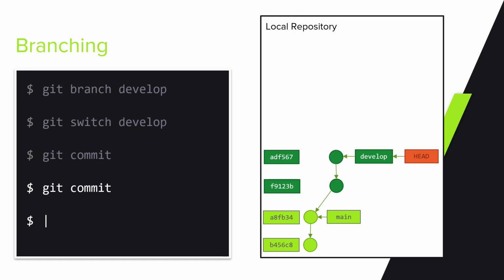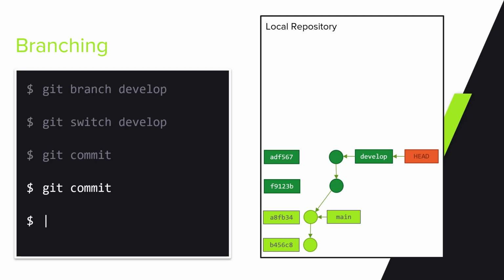Our history at this point is still linear. There is a straight path with no ramifications that we can follow from the tip of the develop branch to the tip of the main branch. You might be asking yourselves now, what is he talking about? Branches develop and main are clearly on the same branch. Fair enough. Right now, it looks like both labels are on the same branch. But this is not actually true.